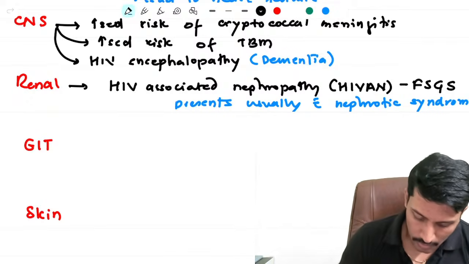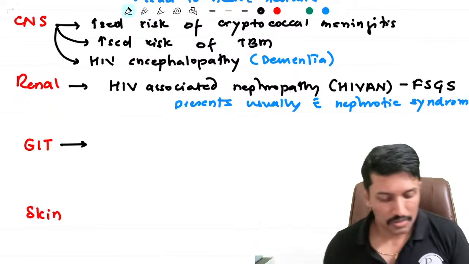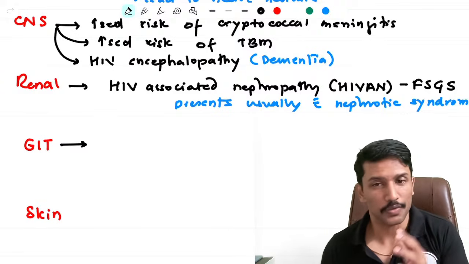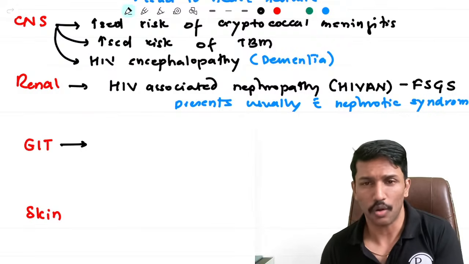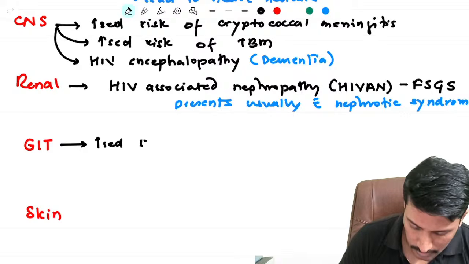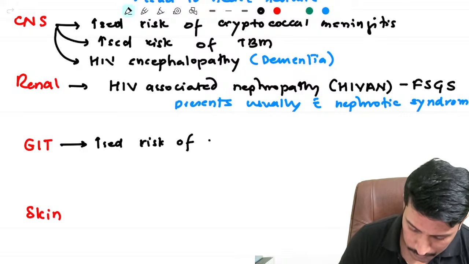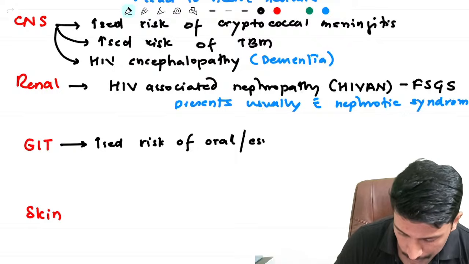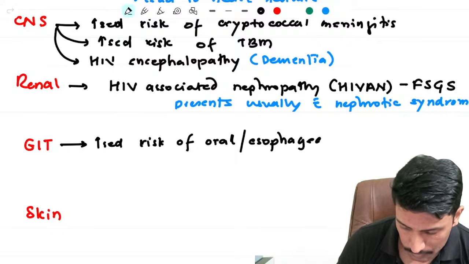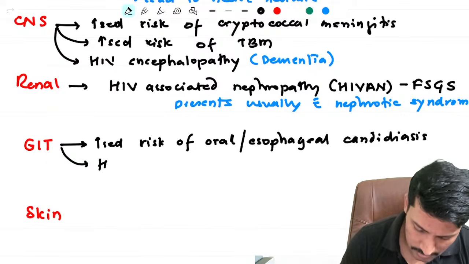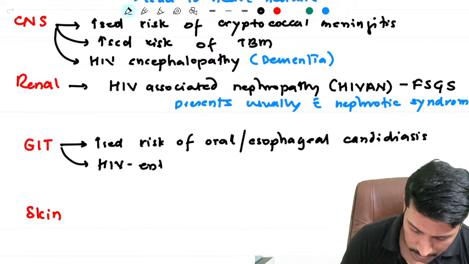Okay. What GIT manifestations can I expect in a patient with HIV? First of all, there is increased risk of oral and esophageal candidiasis, one of the very common complications of HIV. And HIV is also known to cause something called HIV enteropathy.